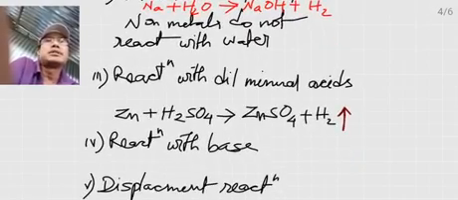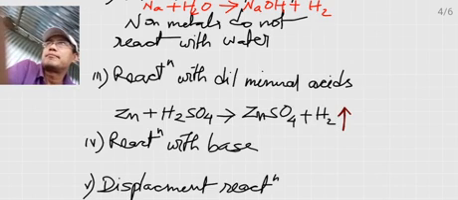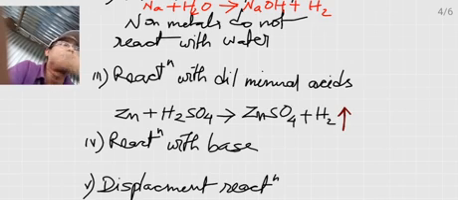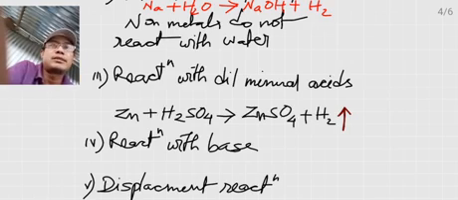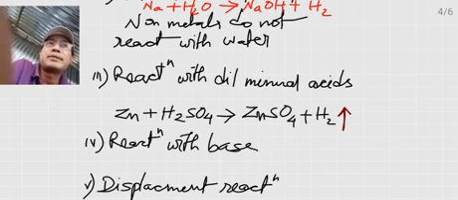Then after this, reaction with dilute mineral acids, meaning dilute HCl, dilute sulfuric acid. That is the aqueous solution, the mineral acid mixed with water, dilute acids. They react with metals, but their reactivity may be different.